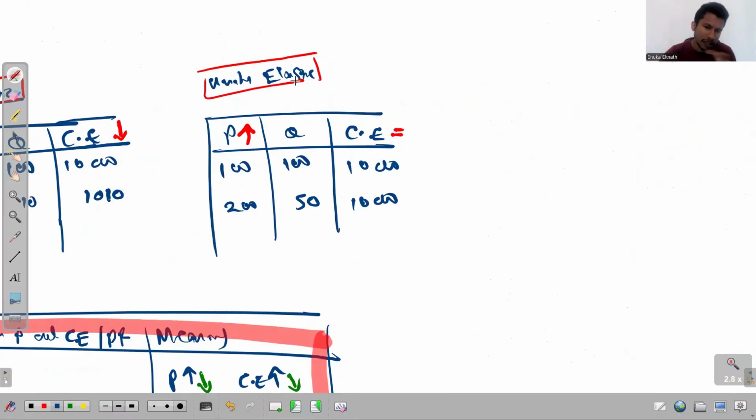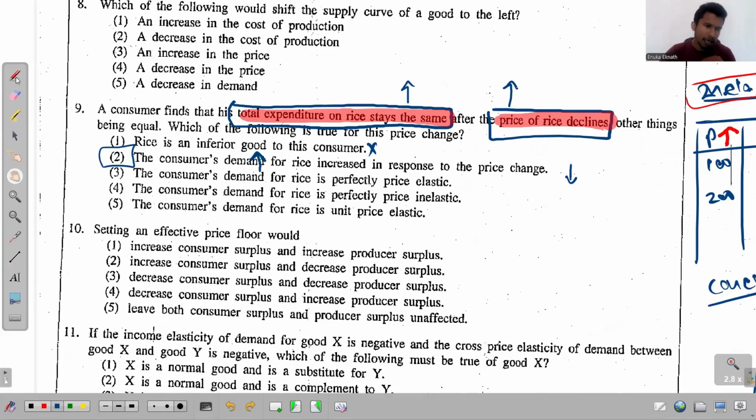Even if you look at this third table, when the product is having a unitary elastic demand, see, the price has decreased, let's say from 200 to 100, and the quantity has increased. So that is right, but let's keep it aside for now. Consumers' demand for rice increased in response to the price change. Okay. The price has decreased, and in response to that, the quantity demanded has increased.